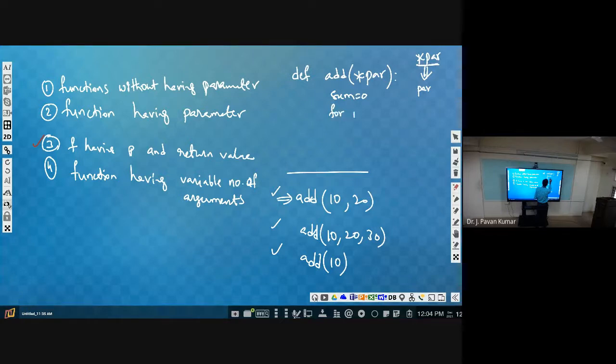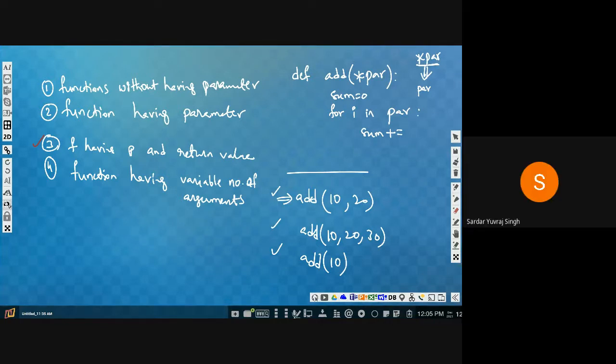So sum is equal to 0. We have to repeat a loop: for I in range of, or we can even write for I in PAR, right? Yes, PAR is a list. So for I in PAR, then what can we do? Sum is equal to sum plus PAR of I?